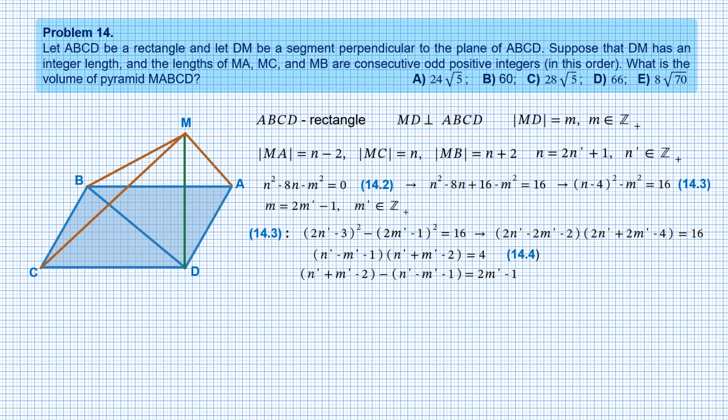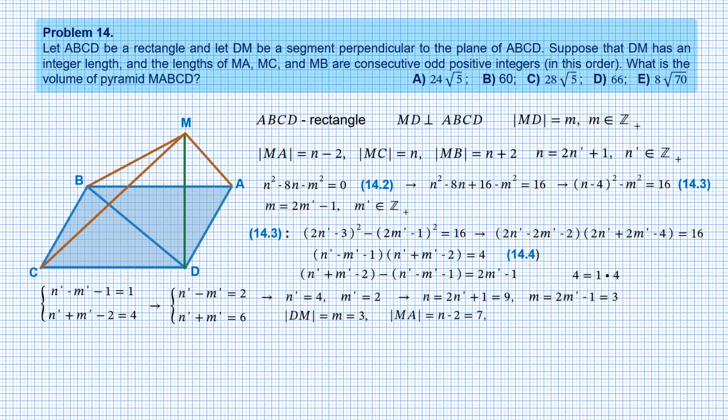There is only one way to represent 4 as a product of two distinct positive integers: 4 equals 1 times 4. The factors have different parities, which is great. So we write the system of simultaneous equations by equating the factors to 1 and 4 respectively, simplify it, and get the solution. n prime equals 4 and m prime equals 2. Now we can find the values of n and m. n equals 9, m equals 3. Therefore, the length of the perpendicular segment DM is 3. The lengths of sides MA and MC are 7 and 9 respectively.